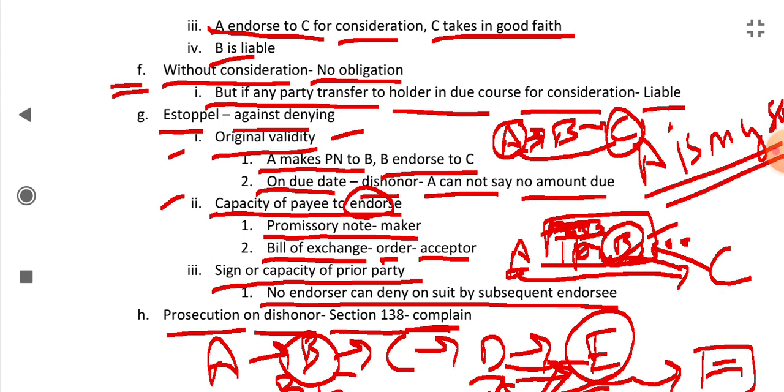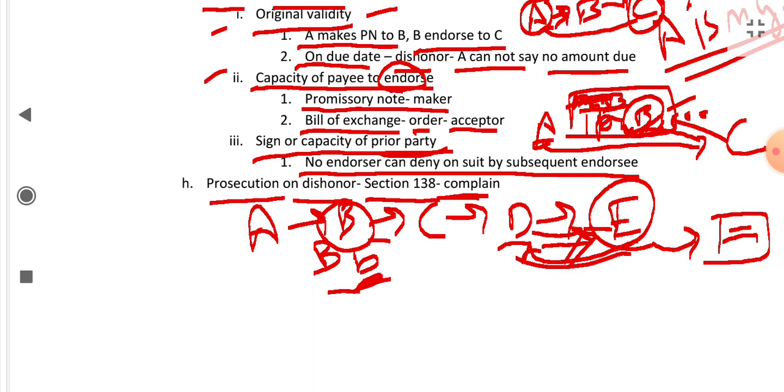And the signatures and capacities of prior parties cannot be denied. Next were the protections available, that the holder in due course can make a complaint against the previous parties for the dishonor, and there will be prosecution under section 138.